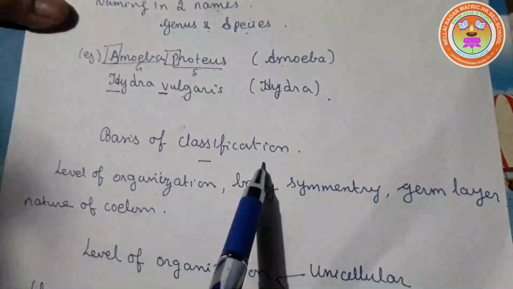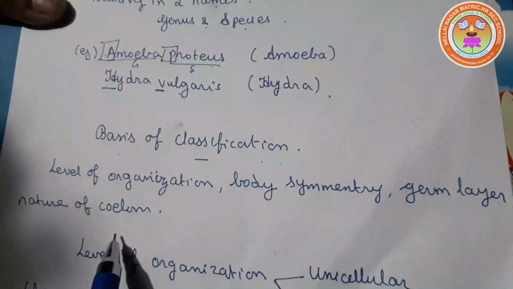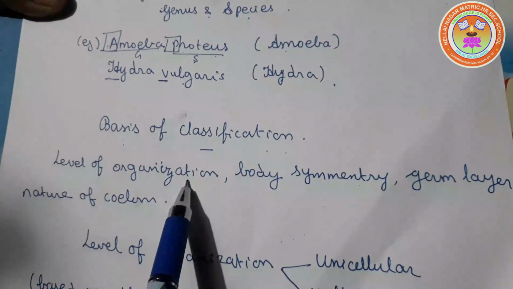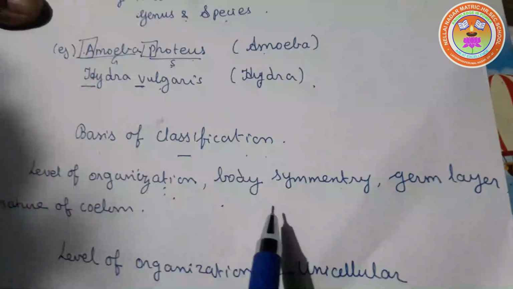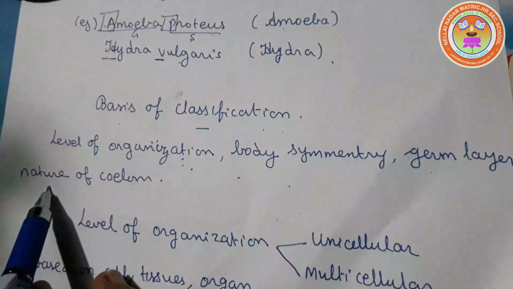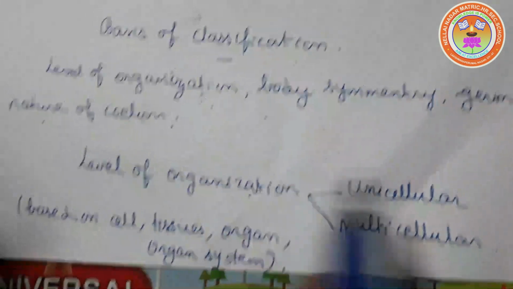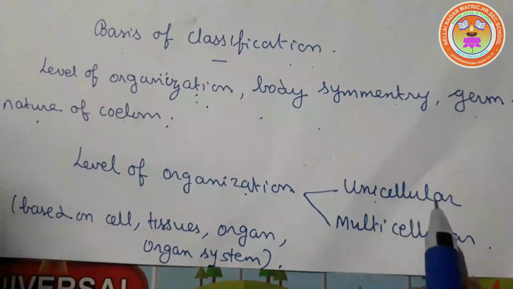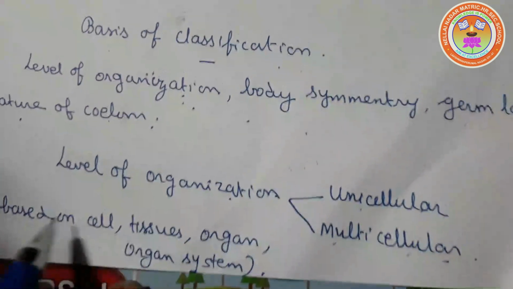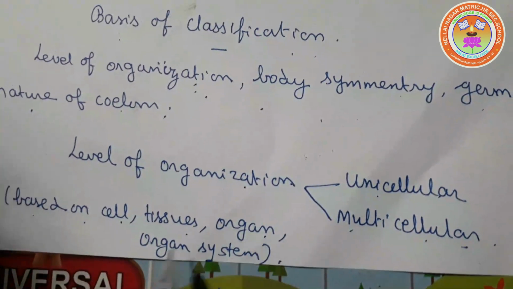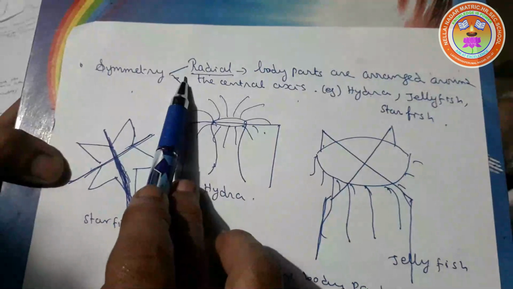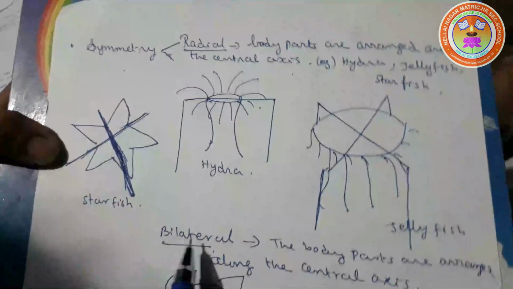Basis of classification. Animal kingdom is classified on the level of organization, that is arrangement of cells, body symmetry, germ layers, and nature of coelom. Level of organization is divided into unicellular and multicellular. It is based on the presence of cell, tissue, organ, system. Symmetry is of two types. One is radial and another one is bilateral.